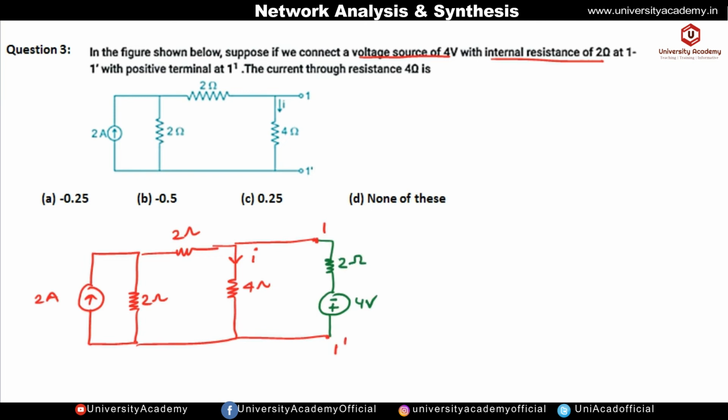Okay, so now we can apply the source transformation. As this 2 ampere current source is connected in parallel with the 2 ohm resistance, we can apply source transformation. With the help of source transformation, this current source will be converted into the voltage source.